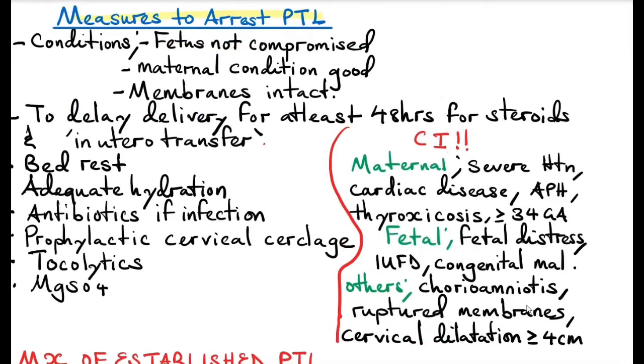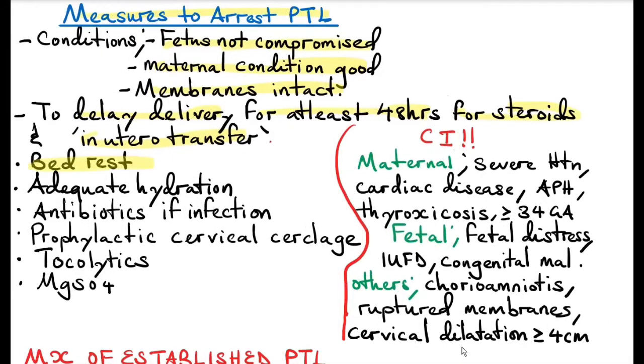Measures to arrest preterm labor. This is like to delay preterm labor. You can only do this if the fetus is not compromised, the maternal condition is good, and the membranes are intact. The aim is to delay delivery for at least 48 hours, to give steroids, and also to provide in utero transfer to a facility where there's a neonatal intensive care unit. This involves bed rest for the patient, adequate hydration, antibiotics if you're suspecting infection, prophylactic cervical cerclage if they're less than 27 weeks gestational age, tocolytics like nifedipine, but these are almost not beneficial. They do almost nothing. And you can also give magnesium sulfate for neuroprotection.